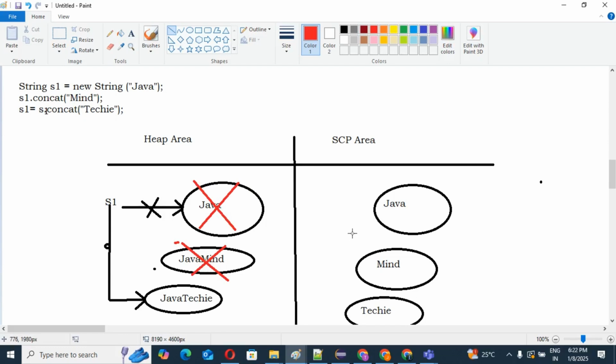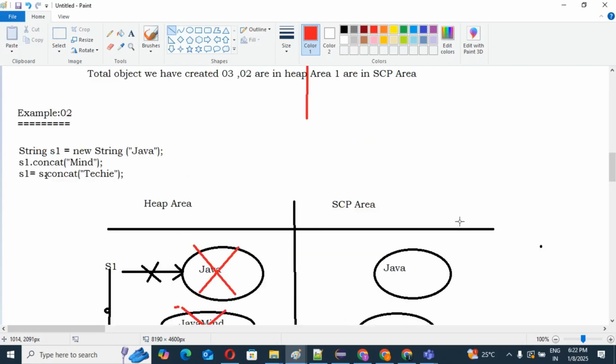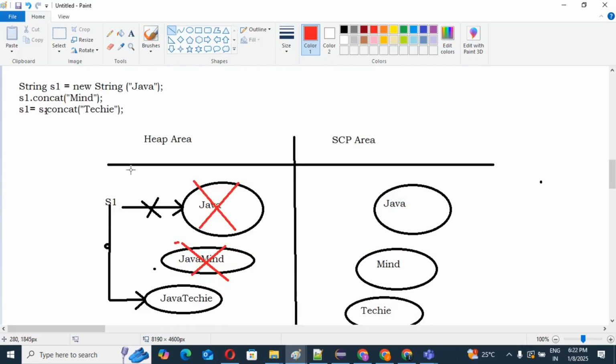So tell me how many objects we have created here? We have created 6 objects, right? 1, 2, 3 in heap area, 1, 2, 3 in our SCP area. But in the end these 2 objects, Java and Java mine, are eligible for garbage collector. Why? Because we don't have any reference to these objects. Only 4 objects remain now: 1 object, Java techie, in our heap area, and Java, mine and techie in our SCP area. So that is the creation of objects with these 3 lines.